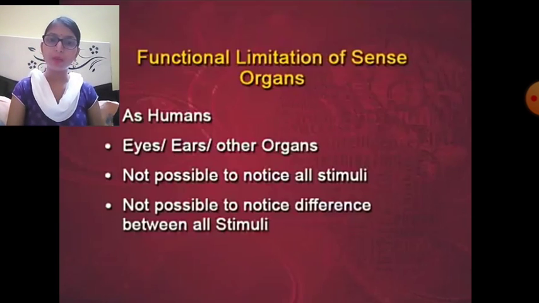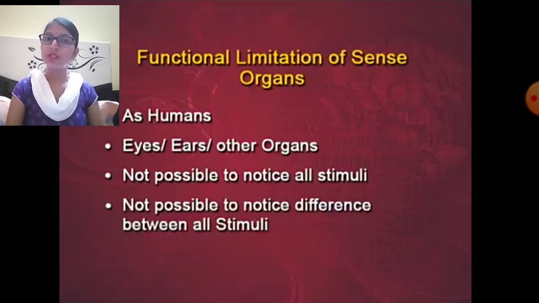Now our next topic is the functional limitation of sense organs. What do you understand by functional limitation? See one example. If your friend shines a torch on your eyes, are you able to see things? If you are entering a dark room, are you able to see things? If the voice is too loud or too slow, can you hear the particular voice?